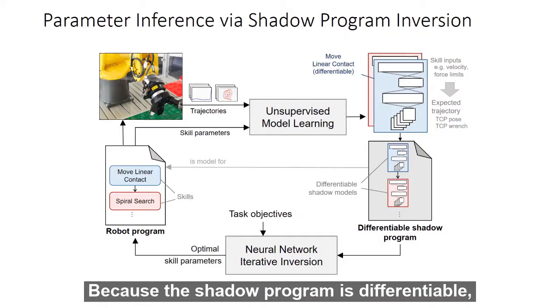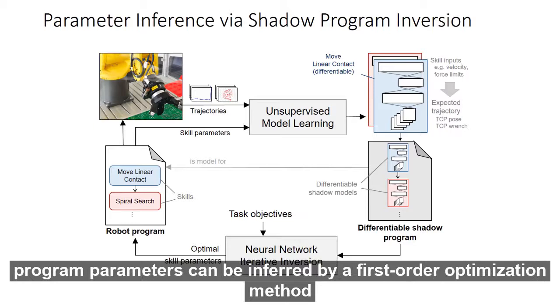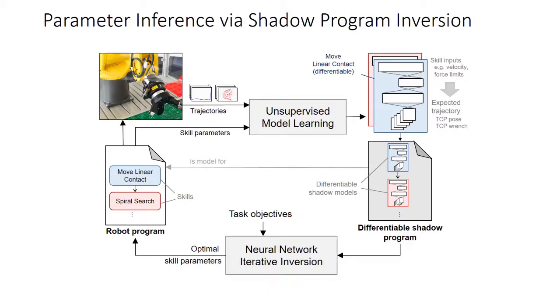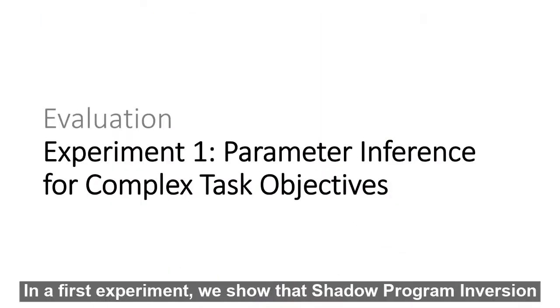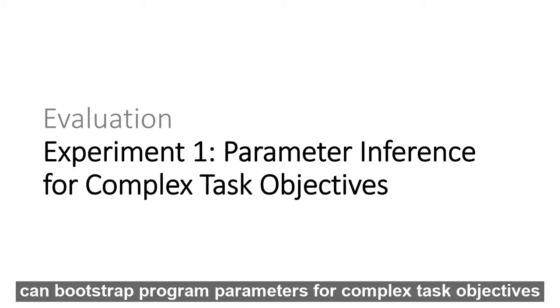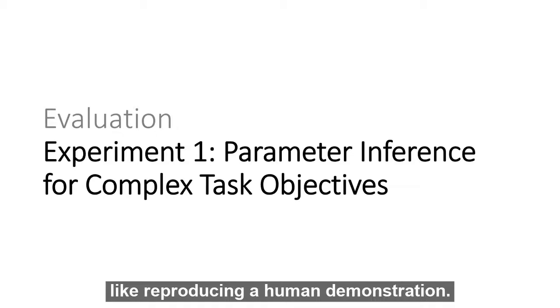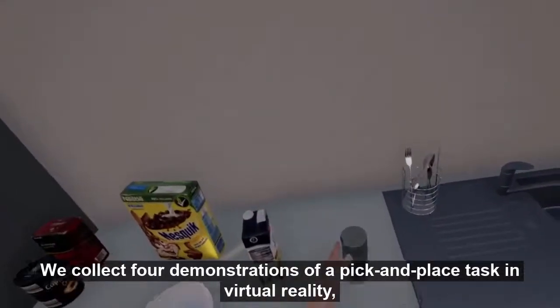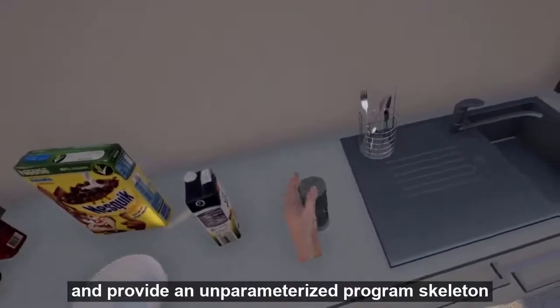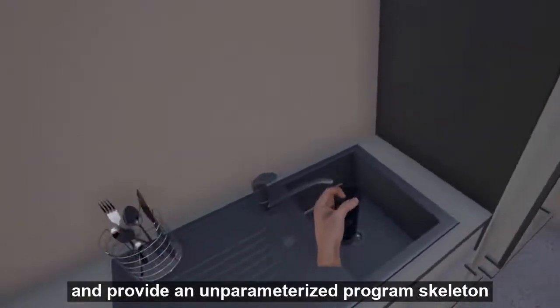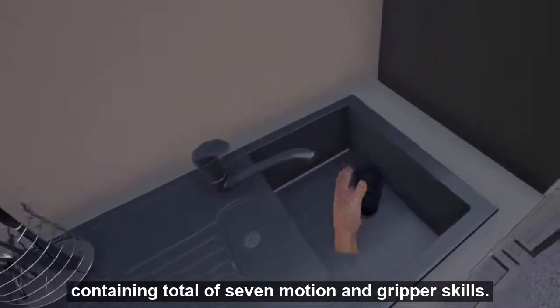Because the shadow program is differentiable, program parameters can be inferred by a first-order optimization method for a given set of task objectives. In the first experiment, we show that shadow program inversion can bootstrap program parameters for complex task objectives, like reproducing a human demonstration. We collect 4 demonstrations of a pick-and-place task in virtual reality and provide an unparameterized program skeleton containing a total of 7 motion and gripper skills.